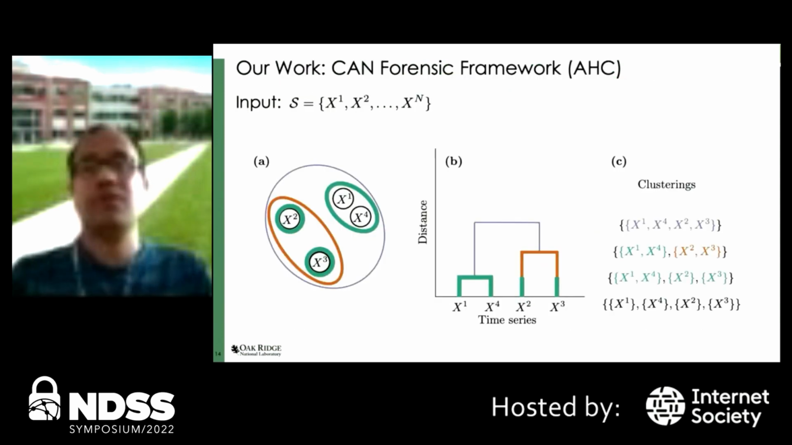The basis of our work is on clustering time series through hierarchical clustering, which is a method that outputs a hierarchy of clusters, or a set of nested clusters, that are organized in a tree-like diagram known as a dendrogram.